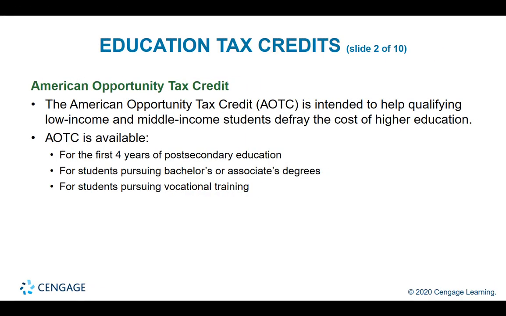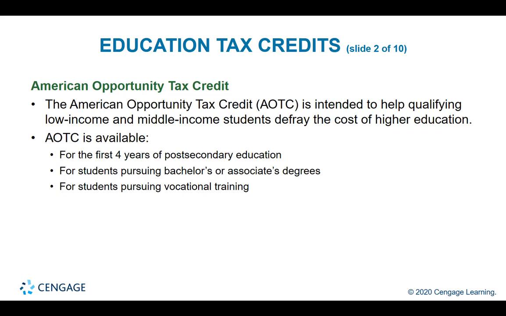Let's get familiar with 2 big tax credits related to education. First one is the American Opportunity Tax Credit. Its purpose is to help the low-income and middle-income students lower the cost of higher education. So right away, you should think that high income will not qualify, and so it will be subject to phased out reduction of this credit as income is higher or has a threshold limit. The AOTC is available for the first 4 years of post-secondary education. These 4 years do not have to be consecutive.